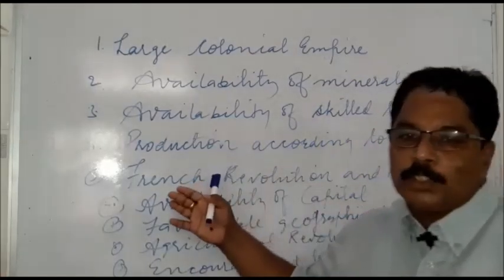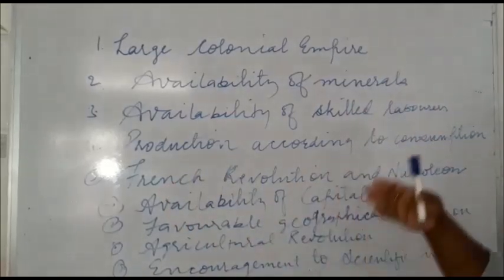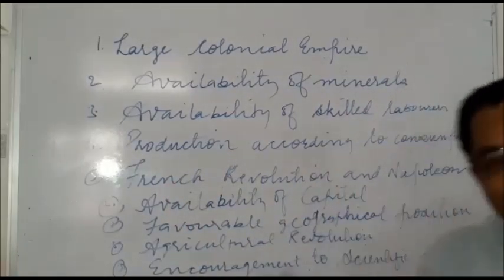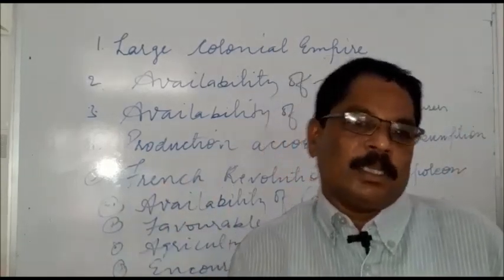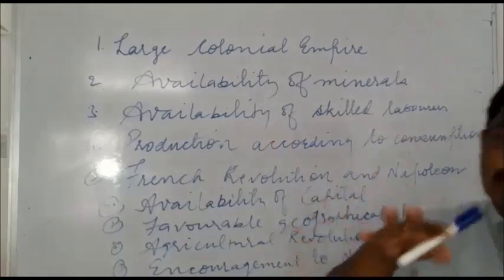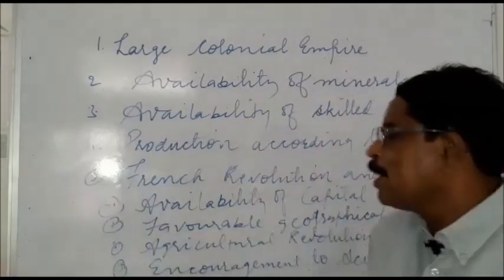England got a chance to produce this. So the French Revolution and Napoleon's wars indirectly helped England, and boosted the speed of the Industrial Revolution in England.